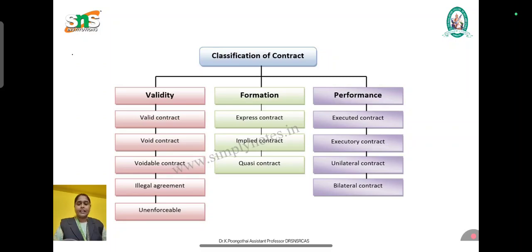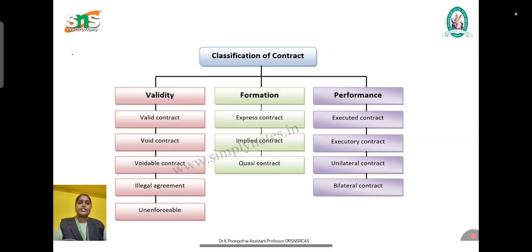The next thing is classification according to execution. Here we have two types, executed contract and executory contract. An executed contract means a contract which is fully performed. An executory contract means a contract yet to be performed. It is not fully performed, it is going to be completed. That is known as an executory contract. The other types are the bilateral contract and unilateral contract.